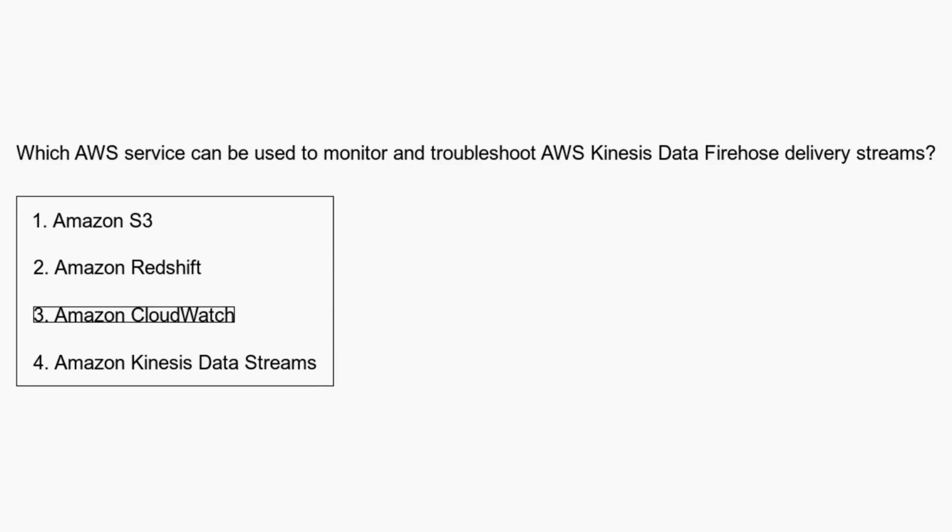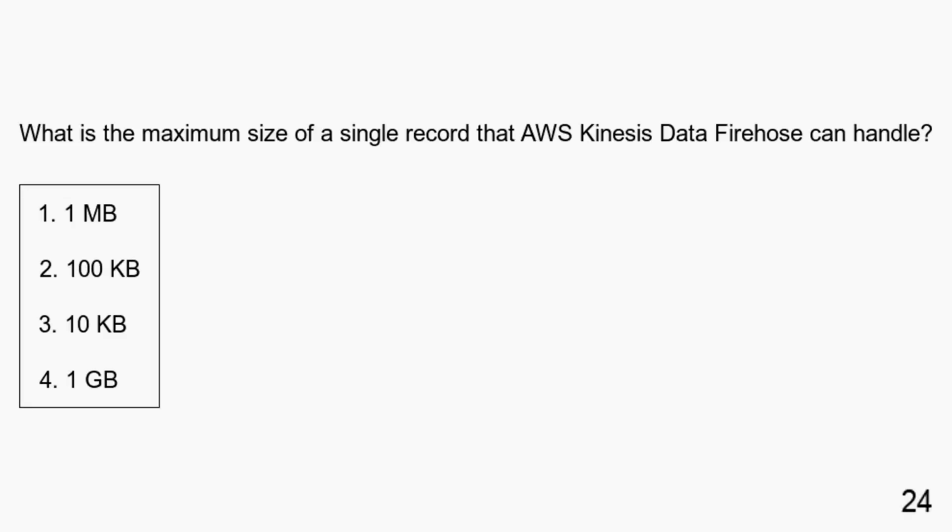Amazon CloudWatch is used for monitoring and troubleshooting AWS Kinesis Data Firehose delivery streams. What is the maximum size of a single record that AWS Kinesis Data Firehose can handle? 1 megabyte, 100 kilobytes, 10 kilobytes, 1 gigabyte.